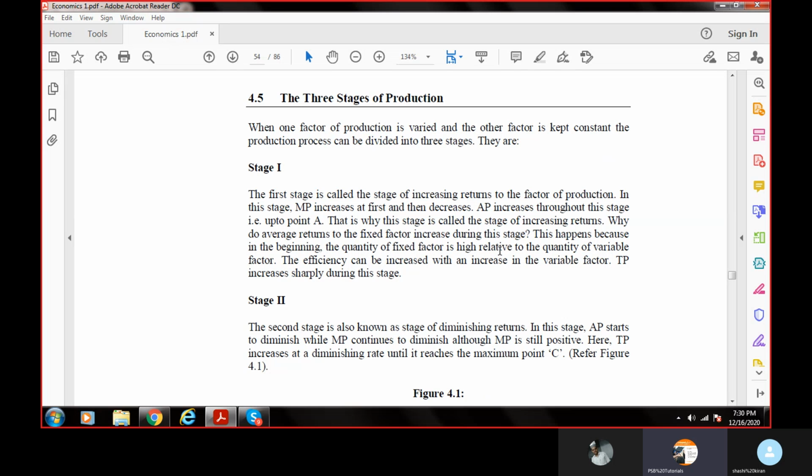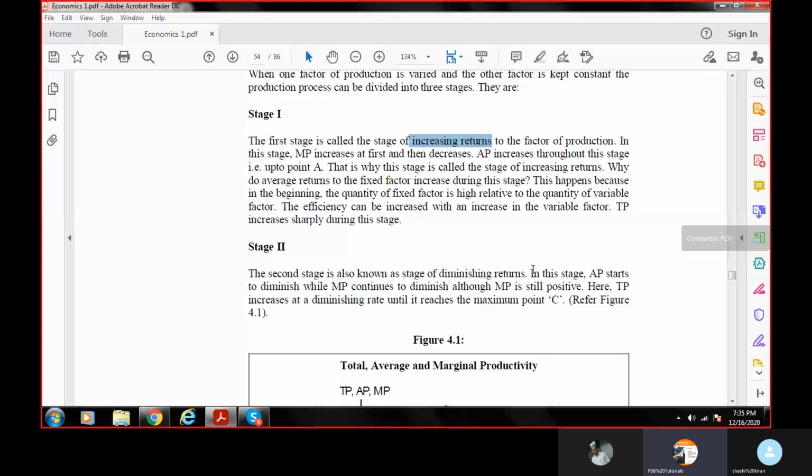That time your total income is maybe 20 rupees or 120 rupees. Next day it can be 4 consumers. That day your marginal product will increase to a large extent. This stage is called increasing returns. That is why, because we are starting from zero. At zero level there is no returns, nothing. So once I started using my factors of production, or I started using my facilities, the return will be very fast in comparison to the utilization.